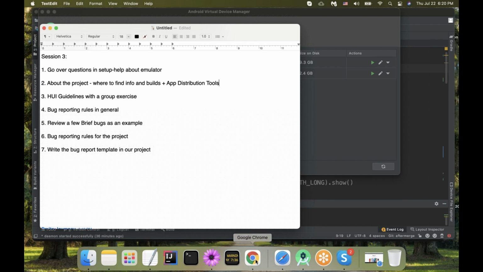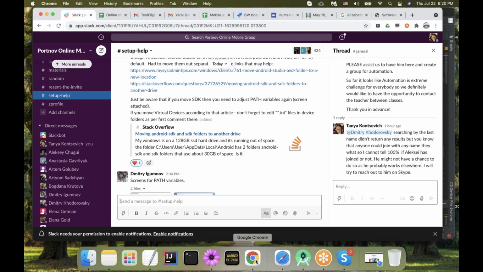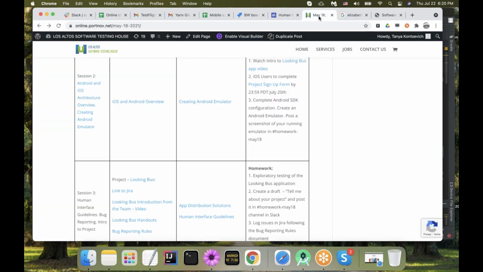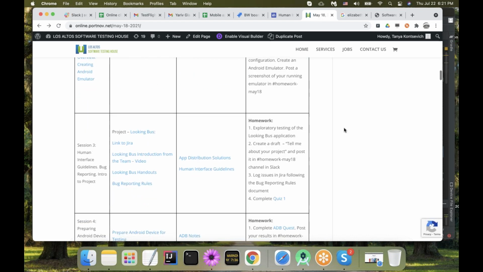Our project, all the information, as always, you are able to find at our online course page, session 3 today. And you have all the materials that I'm going to use and even more, as always. And the left column cell has all the information in regards to our project.